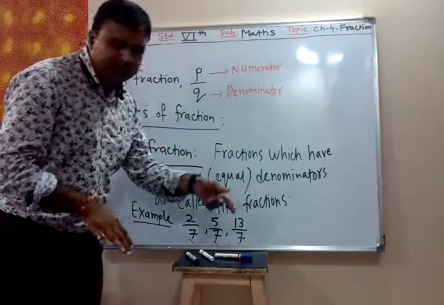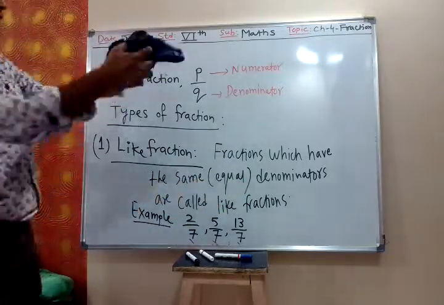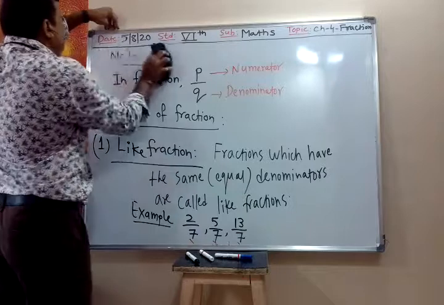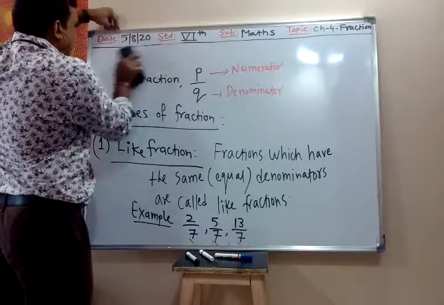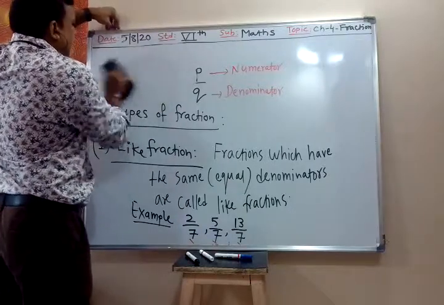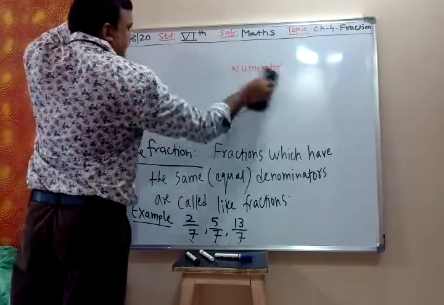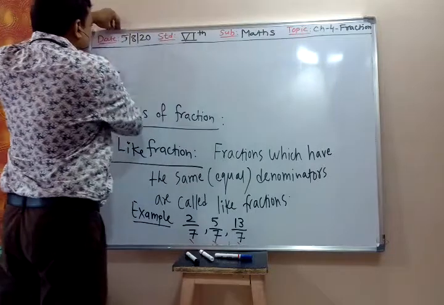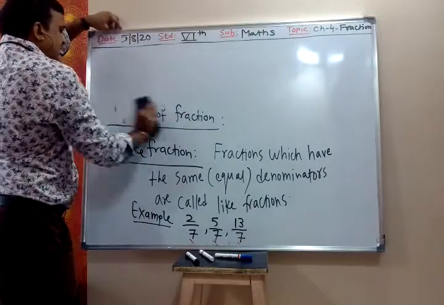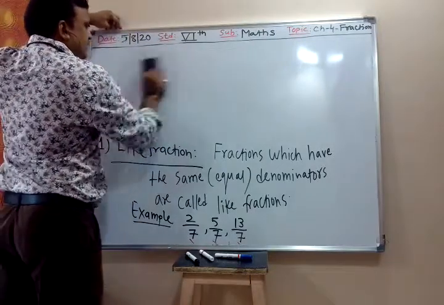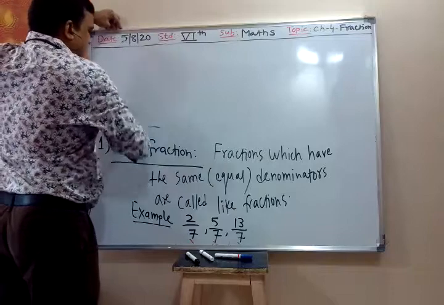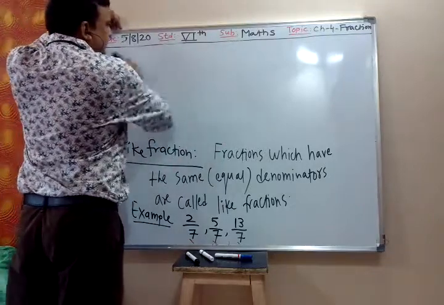So for like fraction, the denominators of two fractions should be same. Write the example 2 upon 7, 5 upon 7. So whenever denominators are same, they are like fractions.